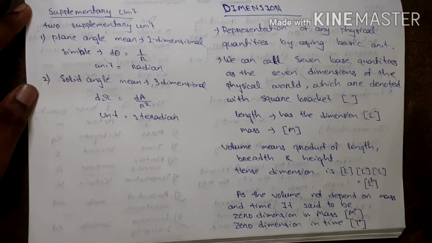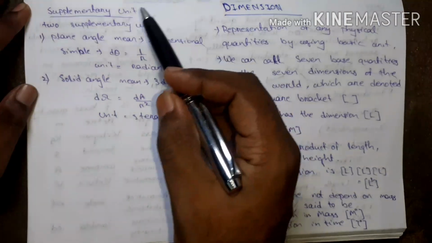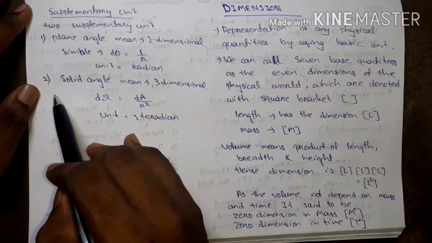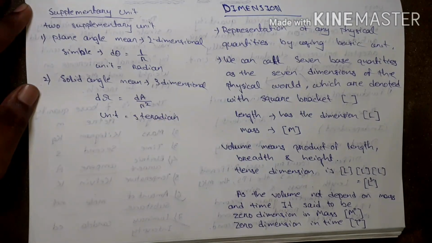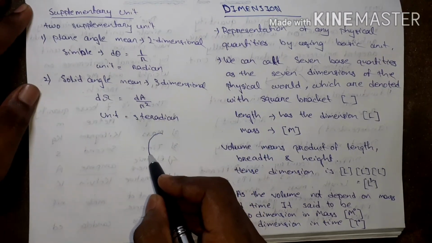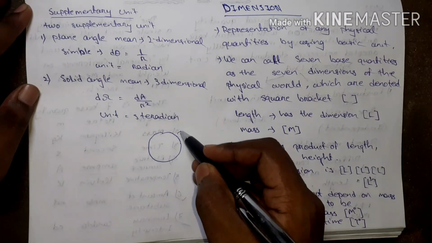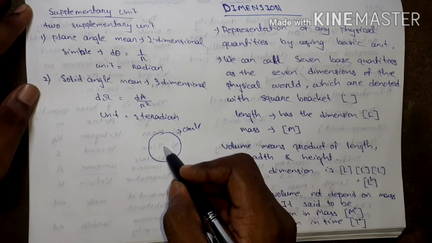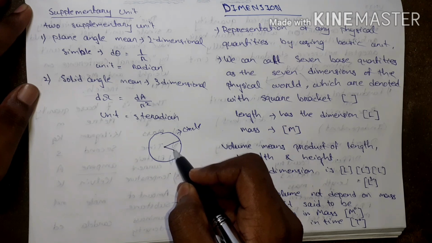Such as basic unit and derived unit, there is supplementary unit. This unit consists of two: plane angle and solid angle. Plane angle means two dimensionality. In a plane, this is a circle. I have to find this angle.